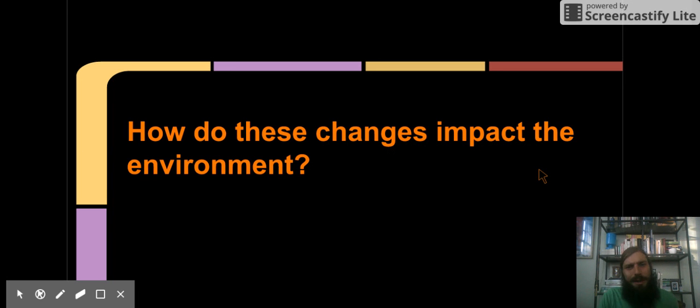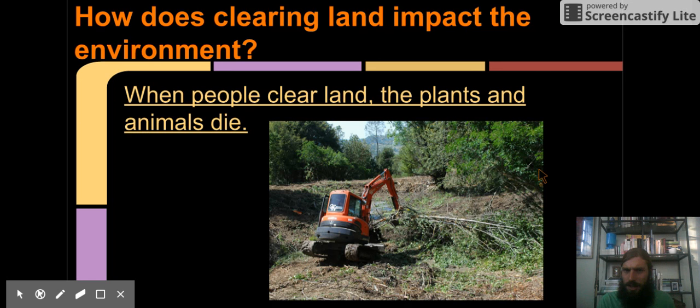Now, how do these changes impact the environment? Let's look a little bit closer at each of these. So how does clearing land impact the environment? Well, when people clear land, the plants and the animals in that land die. The animals once lived in the trees and in burrows, and that's no longer there, and they lose their homes. And the plants are chopped down, and most of them die.